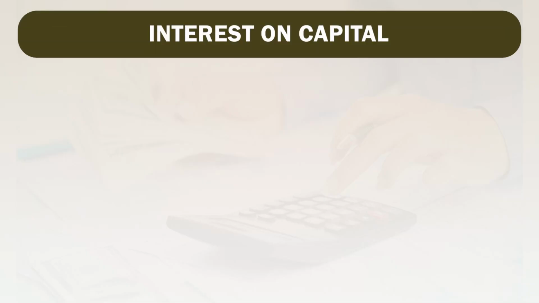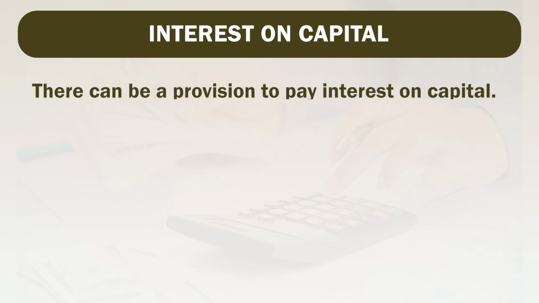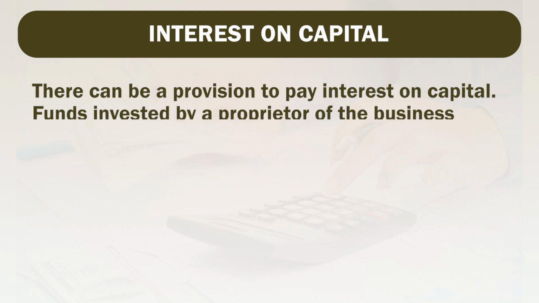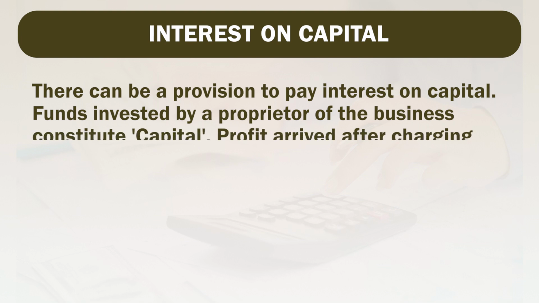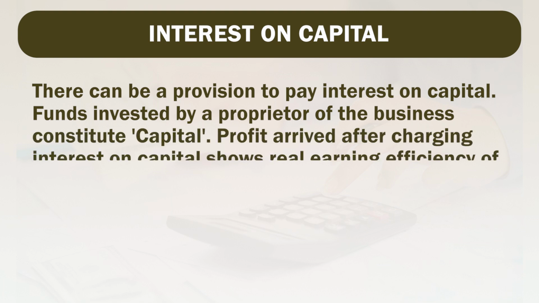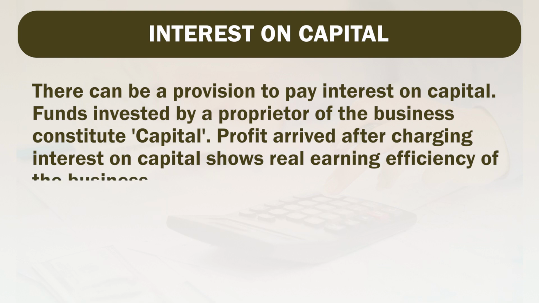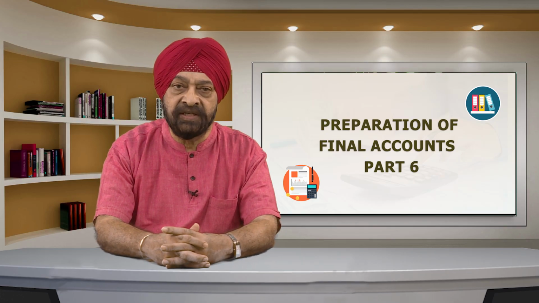Now, the next point given to us is interest on capital. There can be a provision to pay interest on capital. Funds invested by a proprietor of the business constitute capital. Profit arrived after charging interest on capital shows the real earning efficiency of the business. Adjustment entry is passed by debiting interest on capital account and crediting capital account. Interest on capital account, being an expense account, is transferred to profit and loss account.